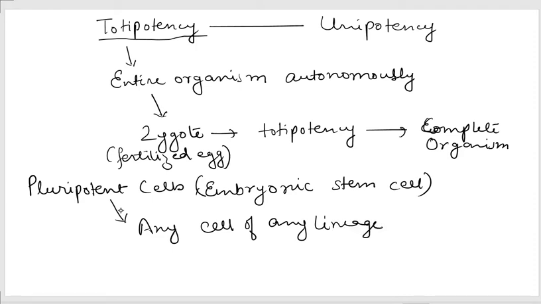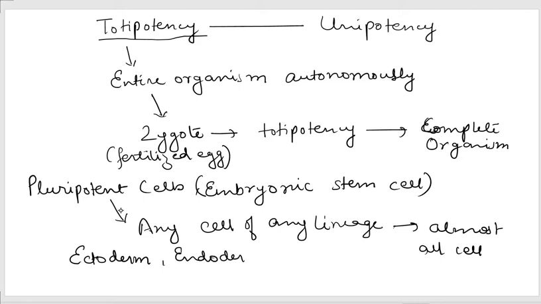So almost all cells of the body they can produce, and they basically give rise to, as all of you know in animal development, ectoderm, endoderm and mesoderm.